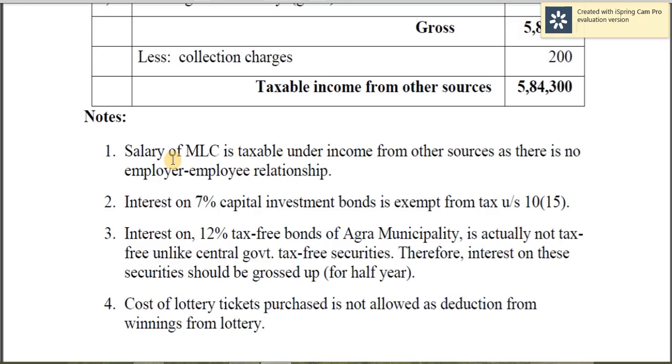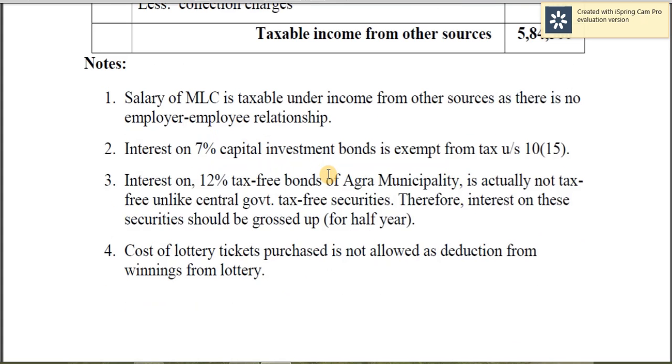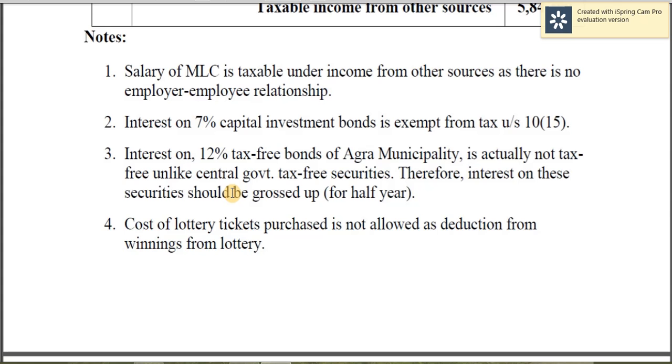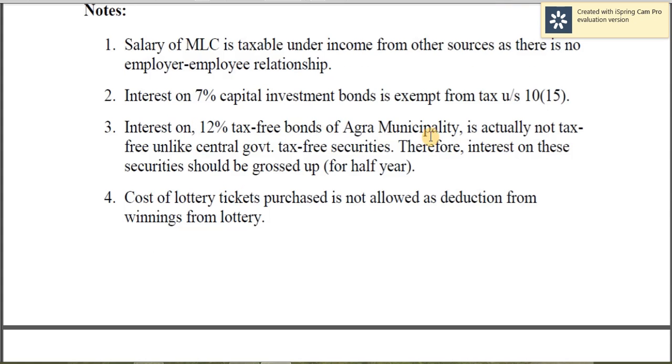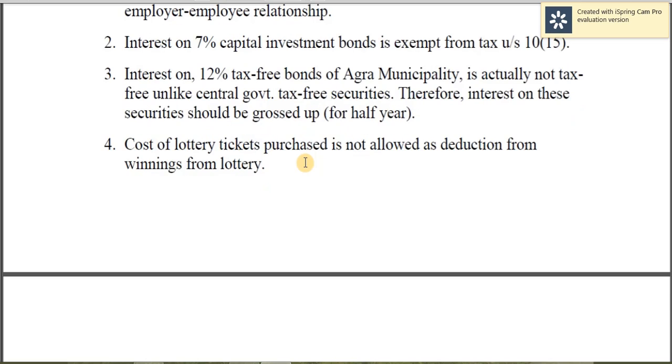So some notes are given here. Salary of MLC is taxable under income from other sources, as there is no employer-employee relationship. Interest on 7% capital investment bonds is exempt under section 10 subsection 15. Interest on 12% tax-free bonds of Agra municipality is actually not tax-free, unlike central government tax-free securities. Therefore, interest on these securities should be grossed down. Of course, for half year, since we have sold it on 1st of September. Cost of lottery tickets purchased is not allowed as deduction from winning from lottery.